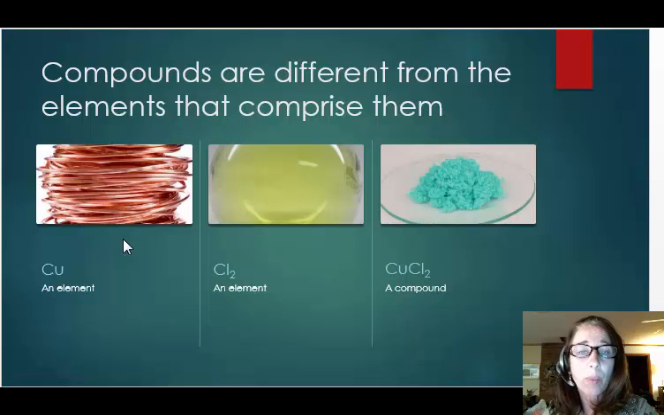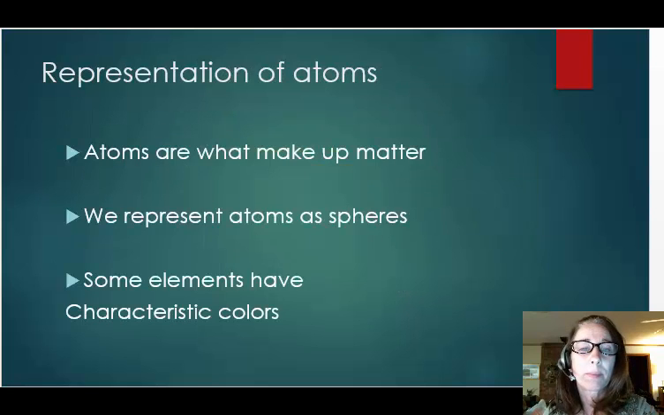As an element, copper is a metallic solid at room temperature. It has an orange-brown color, does not dissolve in water, and is an excellent electrical conductor. As an element, chlorine is a yellow-green gas, which is highly toxic. Copper(II) chloride, which is made up of both these elements, is a grainy, light blue solid that dissolves in water. Its properties are completely different from those of the elements that made it up.